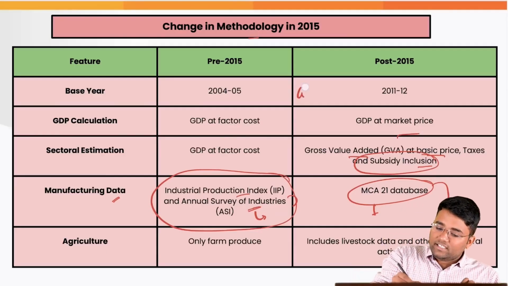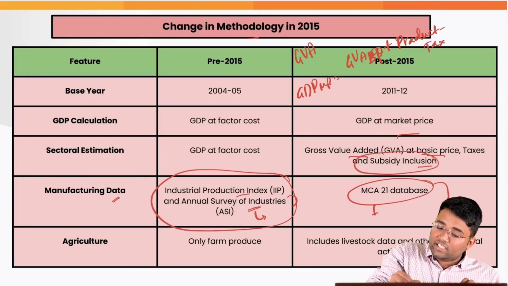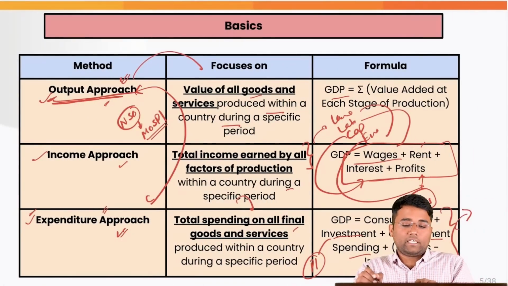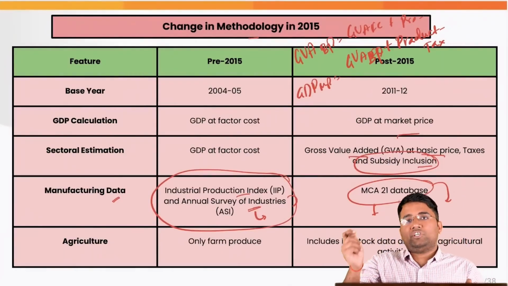So we have the GDP at market price, where we incorporate GVA at basic price plus product taxes minus product subsidies, and then we also have the GVA at basic price, where we calculate GVA at factor cost, all the factor costs that we are seeing here, plus production taxes and minus production subsidies.